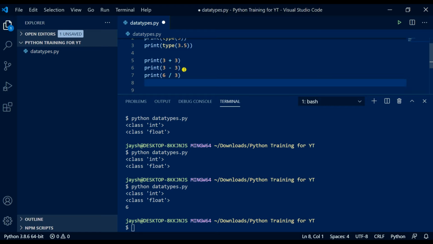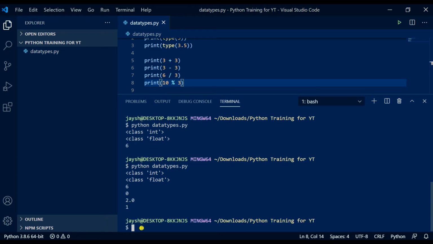So let's give that a go. So print, let's do 10 modulus, which is done with a percentage sign, 3. Okay, so let's have a look. Let's Control S to save, and let's print those to the terminal.